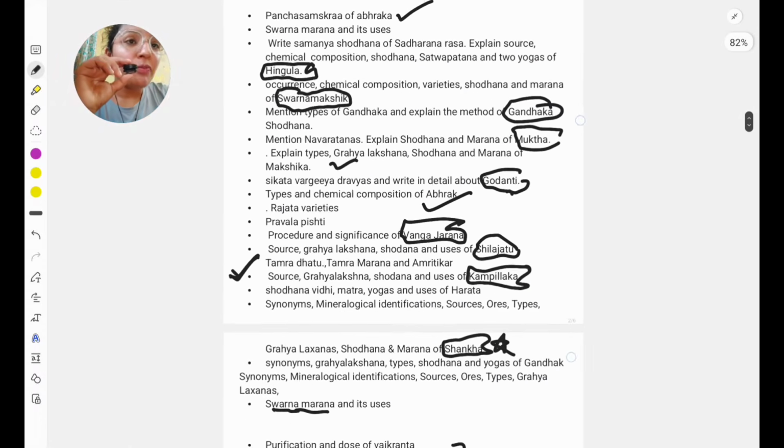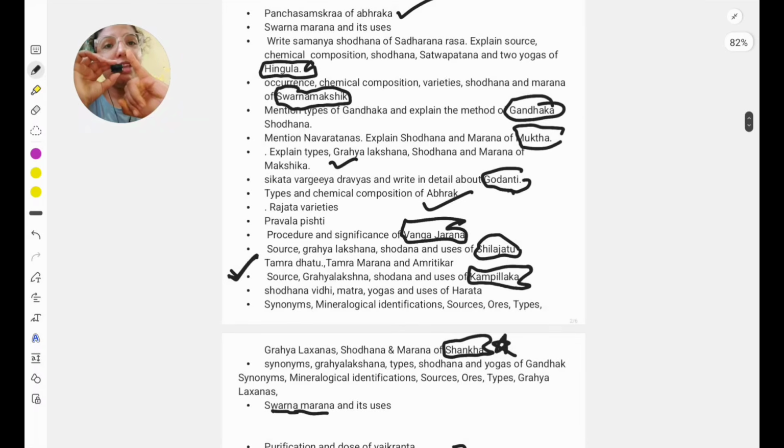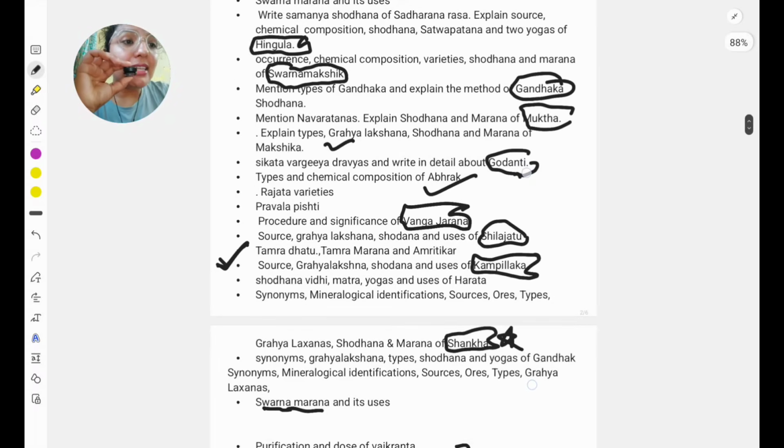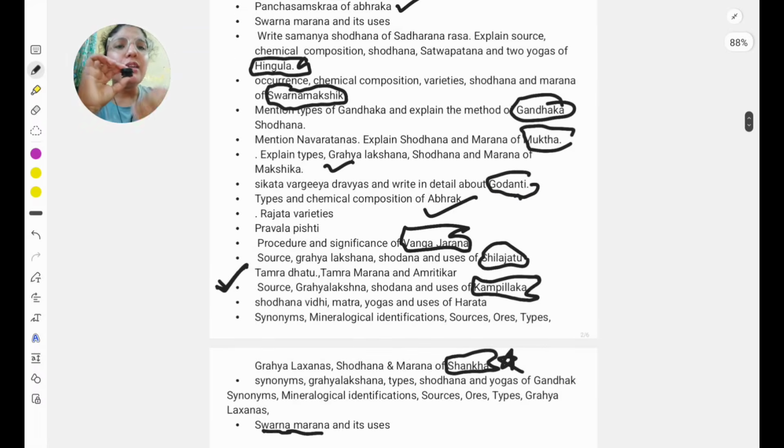Let me conclude. From Rasa Dravya Parichaya, Abraka is very important. Swarna Makshika is very important. Shilajatu, Hingula is important. Gandhaka, Garika is important. Then Shankha is important, and just study Mukta or Pravala, because for all the Ratna Varga the Shodhana process is the same, that is Svedana. Okay.